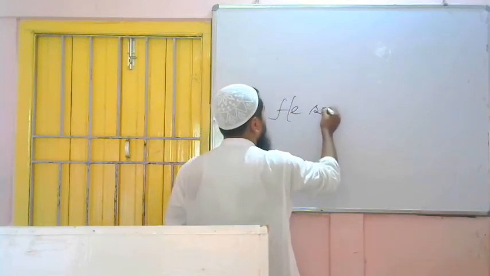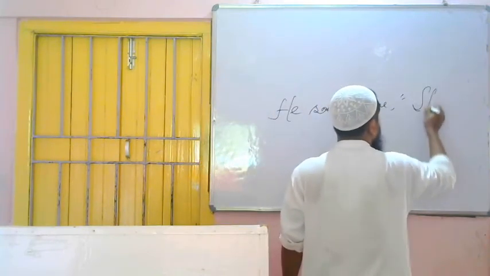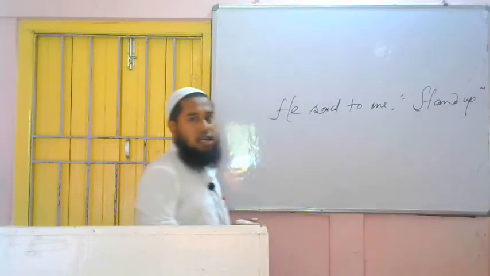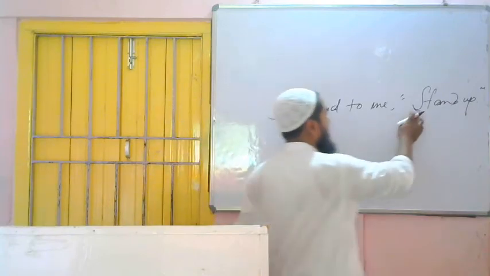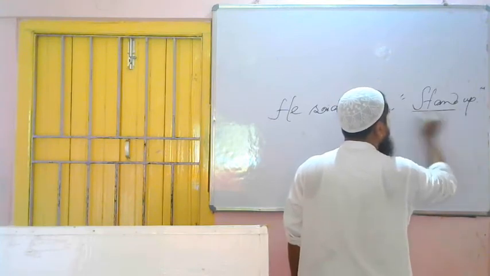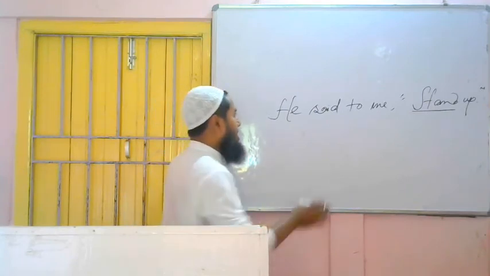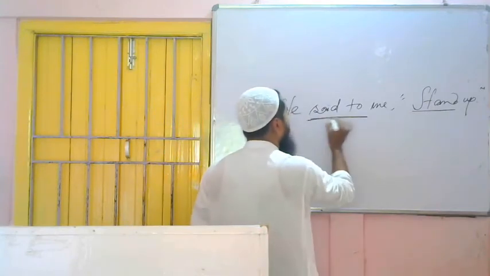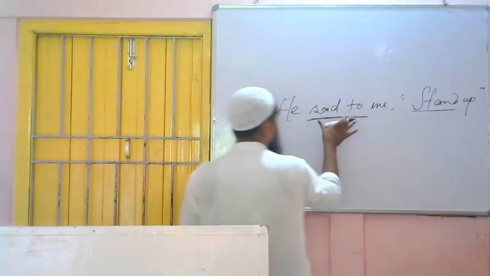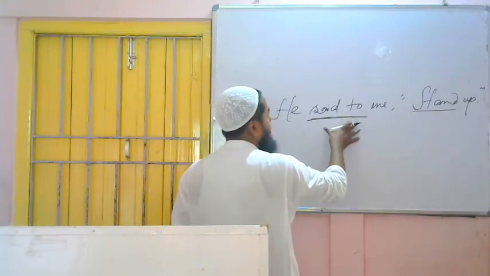So let's try a sentence. He said to me, stand up. Stand up. This is what? Imperative sentence, because he is ordering me to stand up. Or we can identify it another way also. The sentence started with a verb. This is what? Imperative sentence. So what I said, in place of reporting verb we have to use ordered or advised or requested or commanded on the basis of this. So here we are finding this is an order. That's why in place of said to, we have to use what? Ordered. If it is said, then also ordered. If it is said to, then also ordered.